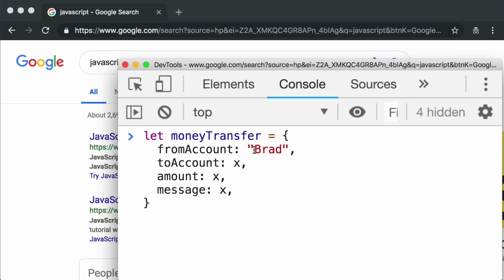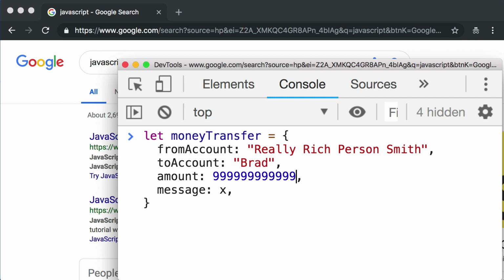We could fire up our console and say money transfer dot from account should not be the logged in user that I actually am. It should be really rich person Smith. And the to account should be me. Give me the money. And the amount should be some disgustingly large amount. And the message should be, ha ha ha, my money now.